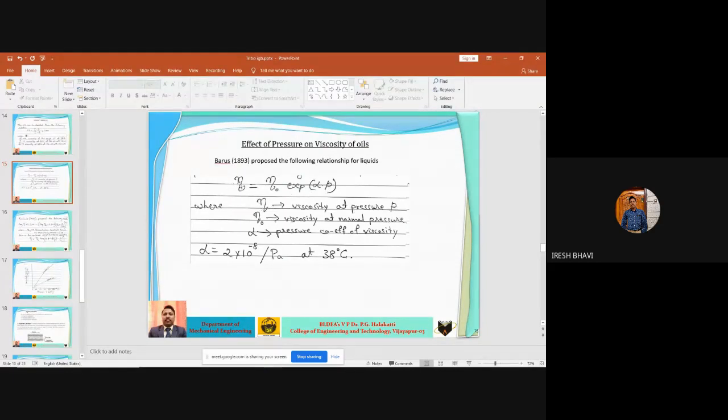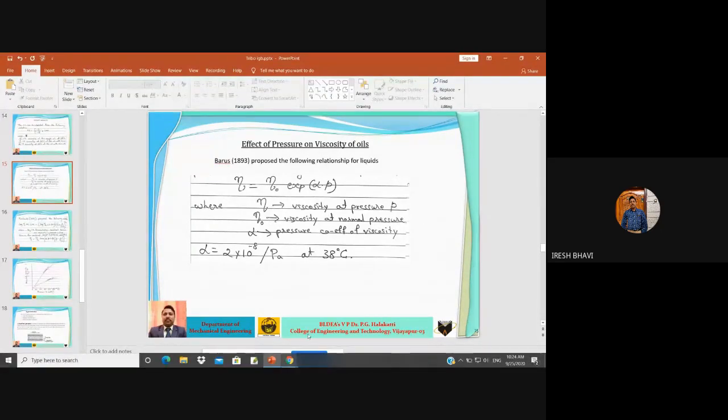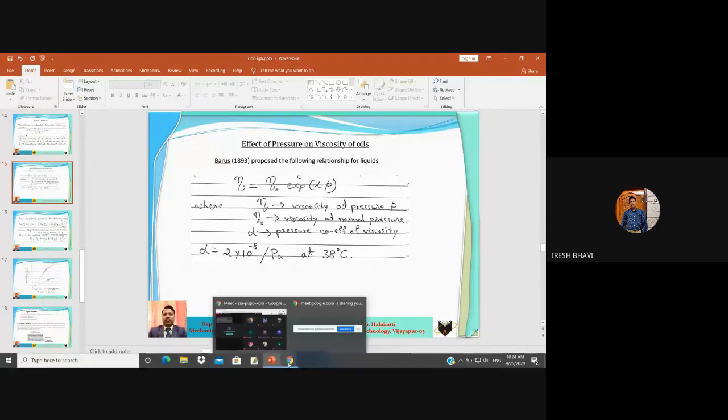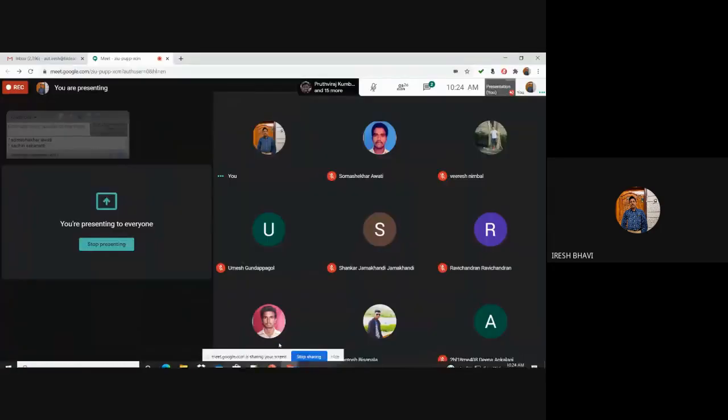So where eta is the viscosity at pressure p. Means we want to find the viscosity at certain pressure p, that is the parameter which you want to determine, and where eta naught is the viscosity at normal pressure. So if we want to determine the viscosity at any different pressure, first we should know the viscosity at normal pressure. What is the normal pressure and temperature? You know that our normal temperature is 25 degrees Celsius NTP, and normal pressure is how much? 101.32 kilo Pascal.